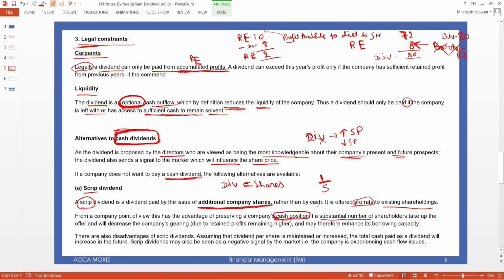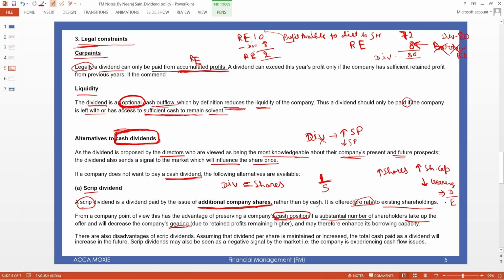A substantial number of shareholders will take up the offer and decrease the company gearing, which means that an increase in share capital means a decrease in gearing. Gearing is debt divided by equity.